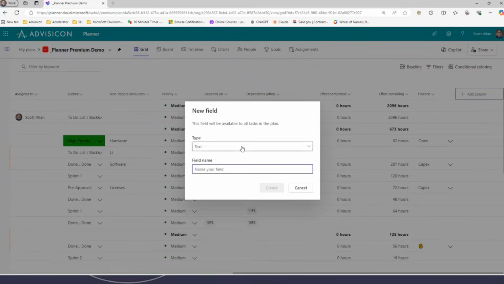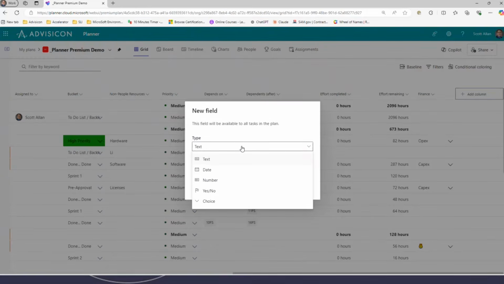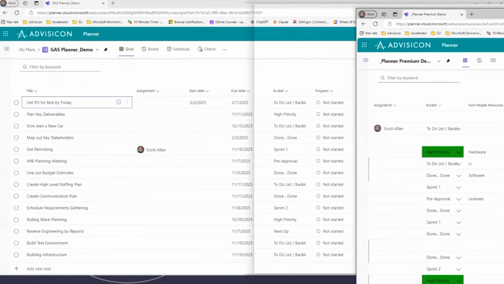These are local custom fields, or custom fields within Planner Premium. We would click on New Field, and here we see we have the option to create a text field, a date field, a number field, a flag field, or a choice field. Let's put these back together.